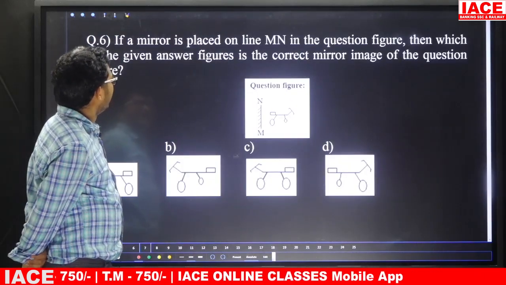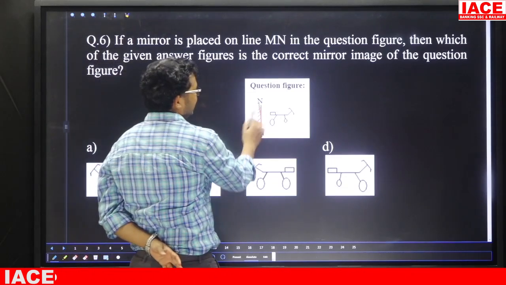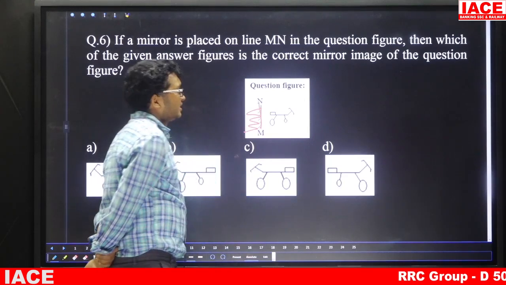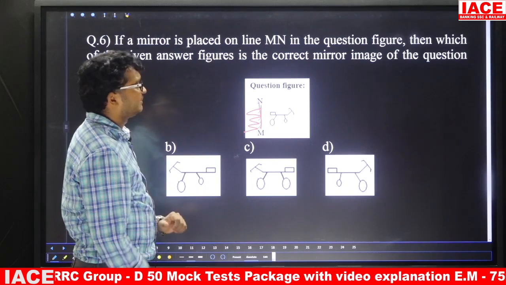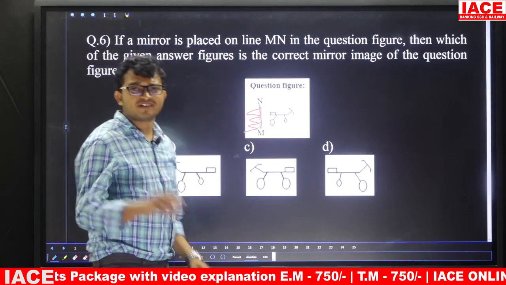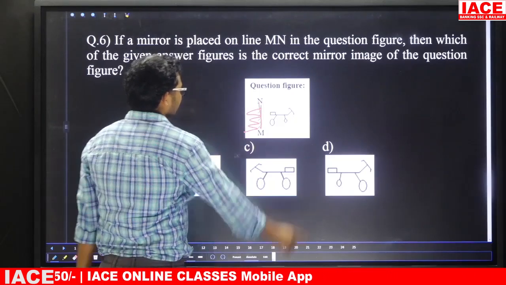Question number 6. If a mirror is placed on the line MN, now they kept the mirror on this side. Then which of the given answer figures is the correct image of the given question figure? Friends, if it is a mirror image, left becomes right and right becomes left. Now this one is on the left side, so in a mirror image it should be on the right side.